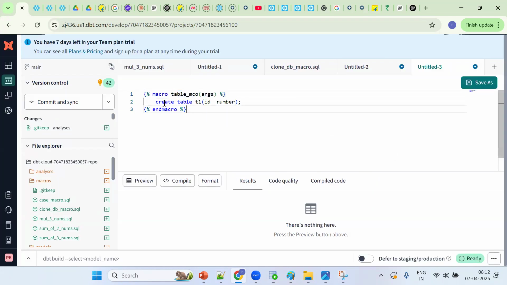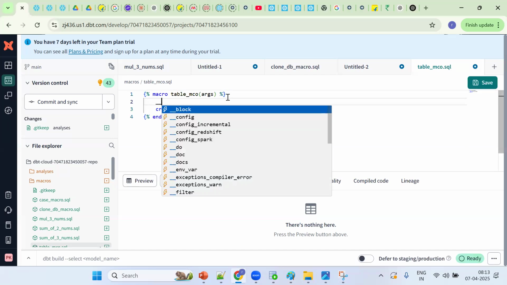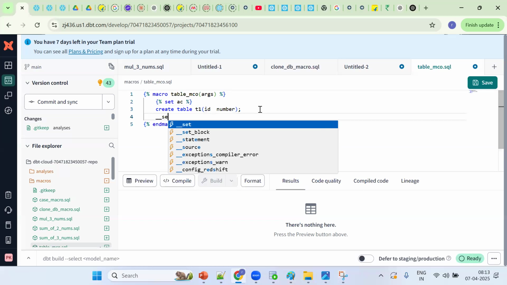Next thing, what should I do to work directly? We should do setting, setting the variables. How to set the variable? Set and end set. Okay, underscore SCT set. We can give any name. I'm giving AC. Okay, setting is fine. Then end set. Okay, setting is fine.